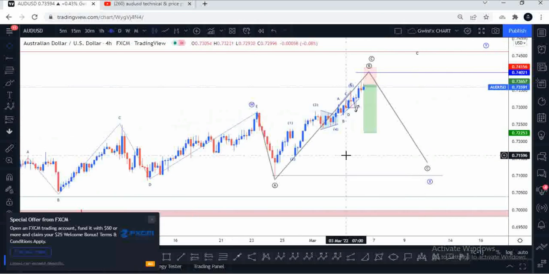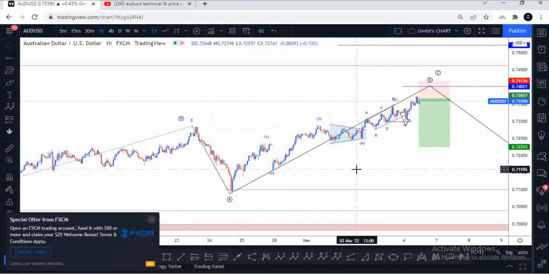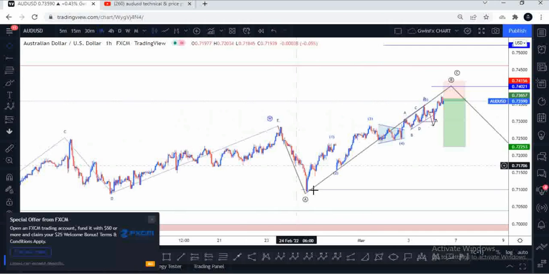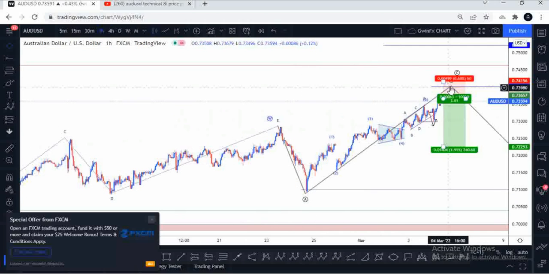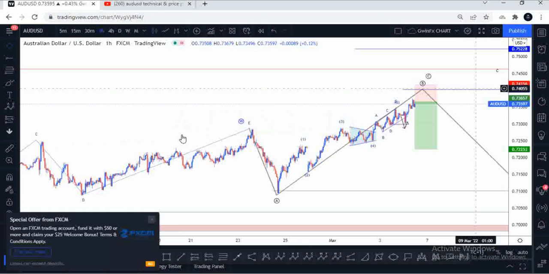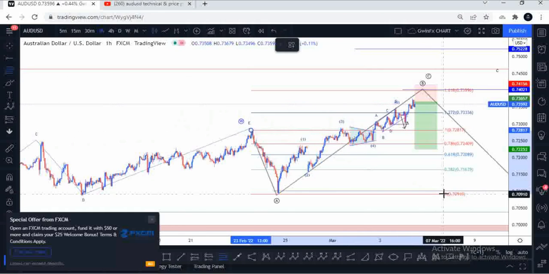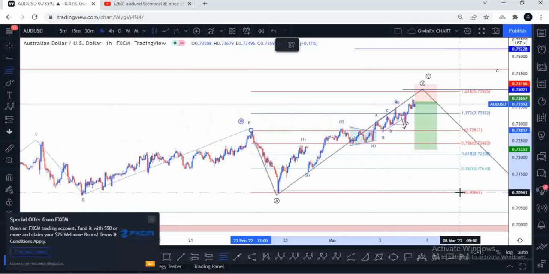Let me just go down to a 1 hourly time frame so we can break this down. Here we have an A leg right here, so what I'm working on is a B leg. You guys understand that for the rules and guidelines of a flat, you don't want to see the B wave extend beyond the Fibonacci extension of 0 to 8. Let's just go ahead and put that up.